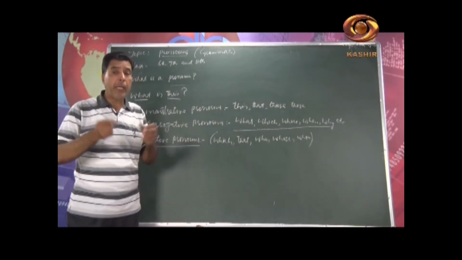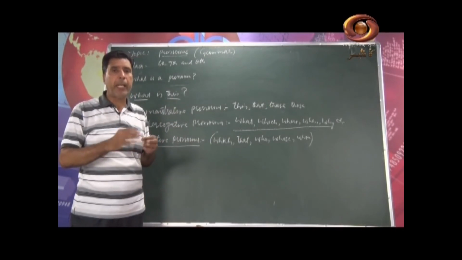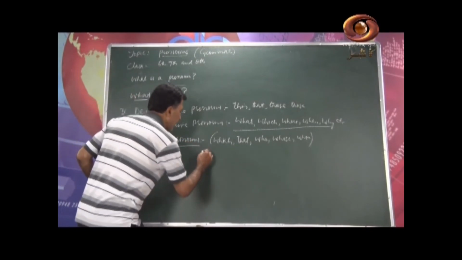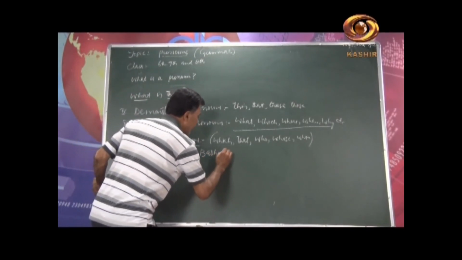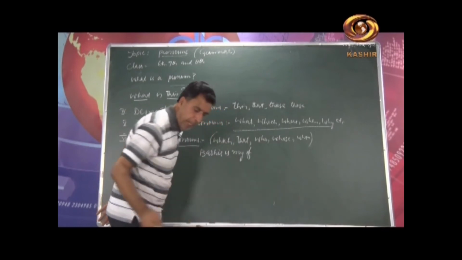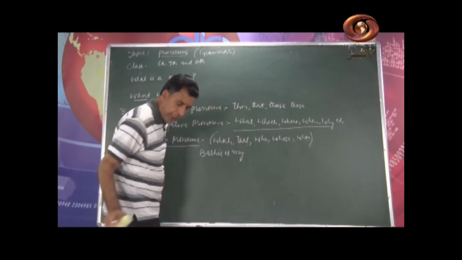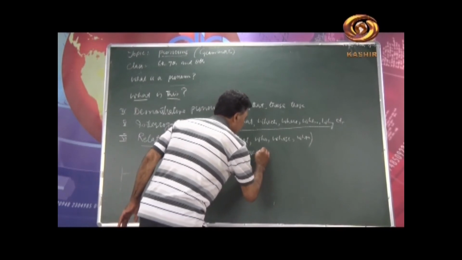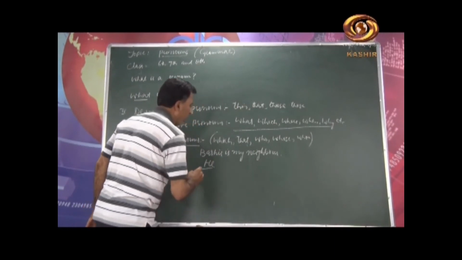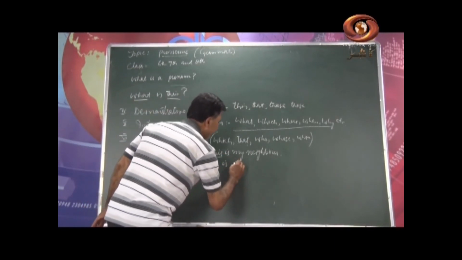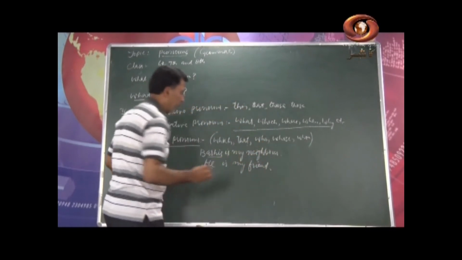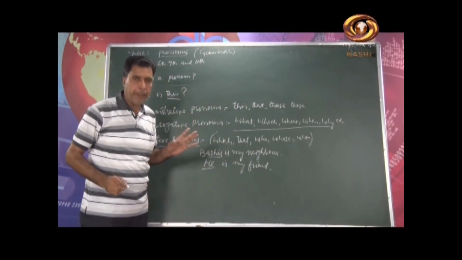And look, son, when we combine two sentences, that is when a relative pronoun is used. For example, I will write here a sentence: Bashir is my neighbor. Bashir is my friend. Here I have used a pronoun instead of Bashir: Bashir is my neighbor, he is my friend.